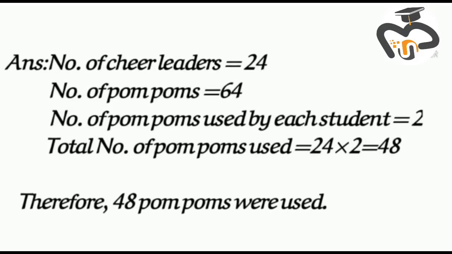Answer. Number of cheerleaders is equal to 24. Number of pom-poms is equal to 64. Number of pom-poms used by each student is equal to 2. Total number of pom-poms used is equal to 24 multiplied by 2 is equal to 48. Therefore, 48 pom-poms were used.